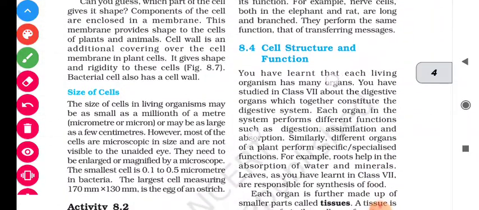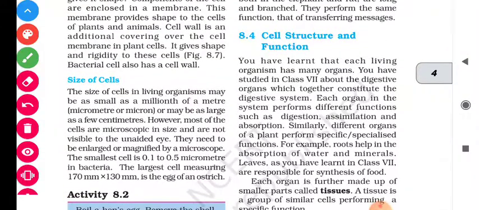यहाँ तक आज का लेक्चर रखते हैं. In the next lecture we will understand the size of cells and cell structure and functions. Thank you.